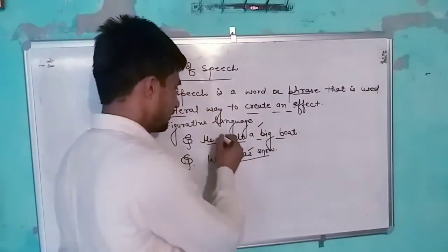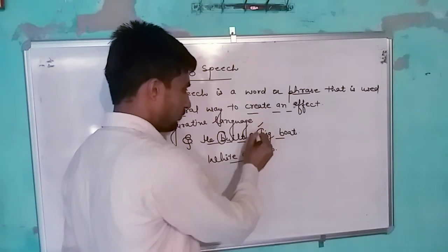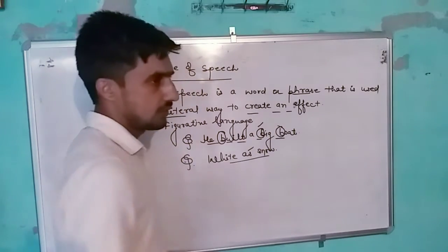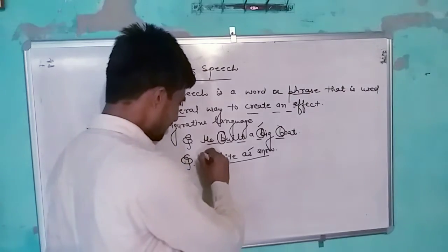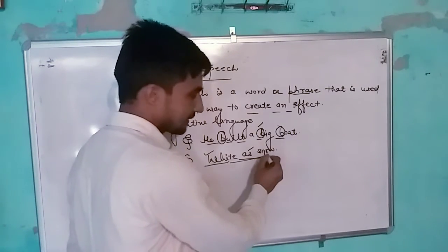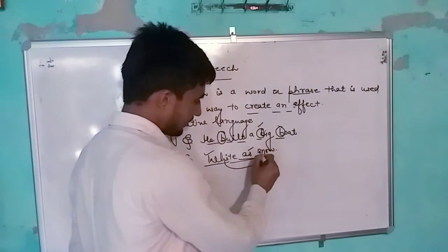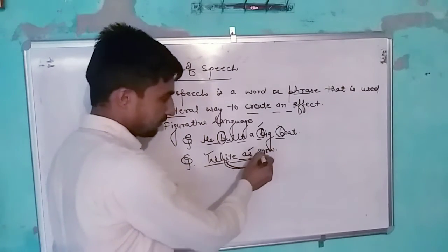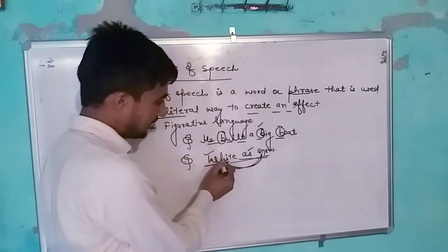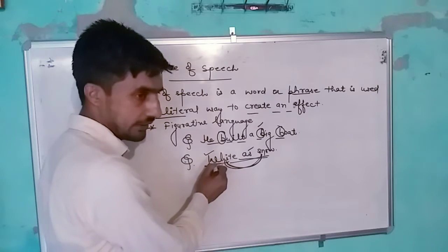In the first, there is the same sound in three words. In the second sentence, white as snow, there is a comparison of color with snow. That's why there is a great use of literary device.